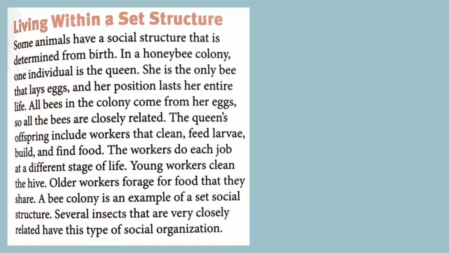Some other creatures, like the wolves we talked about, often fight with each other to determine who's going to be at the top of the pack. So when a wolf is born, it could end up anywhere. It could end up at the top, it could end up at the bottom. But other creatures live within a set structure. The moment they are born, their place in the hierarchy is already set and it cannot change. For example, for bees, there's the queen bee at the very top, and all the other bees take care of her. When a bee is born, it basically cannot change where it is in the social hierarchy.